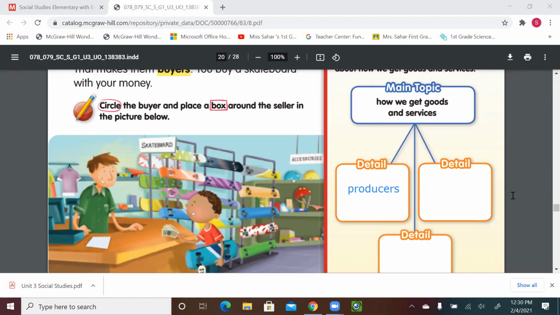And then we know we have sellers, and then we learned also about buyers. So the main topic or the main idea is how we get goods and services. So we have producers, we have sellers, and we have buyers.